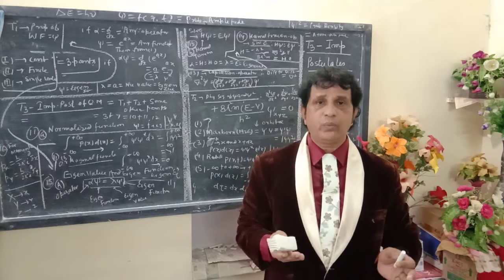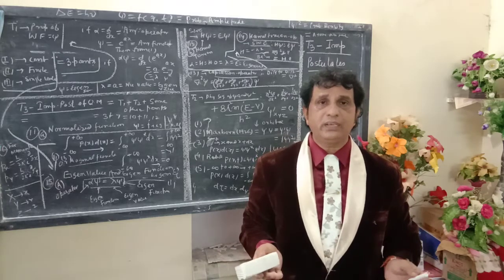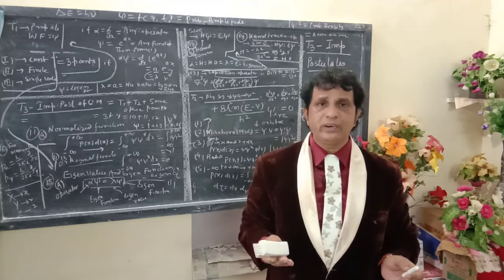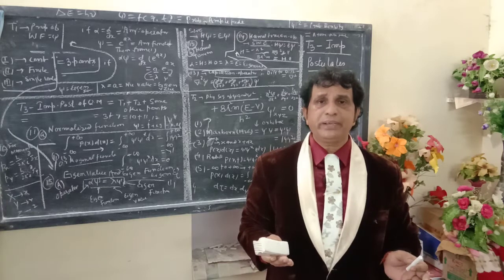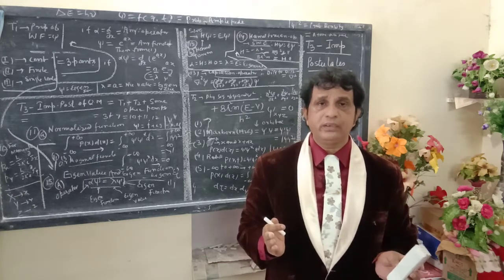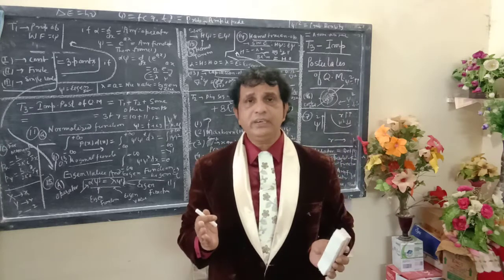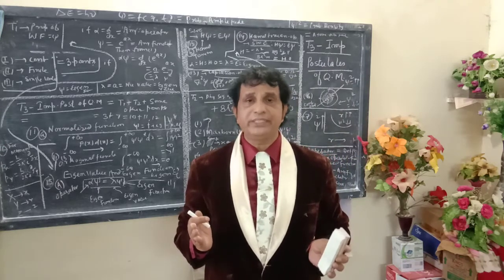In the series of topics of quantum mechanics of BSc Part 3, Unit 1, in elementary quantum mechanics, we also defined yesterday the definition of black body radiation and ideal black body radiation.